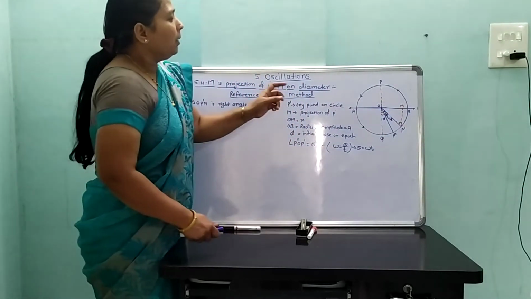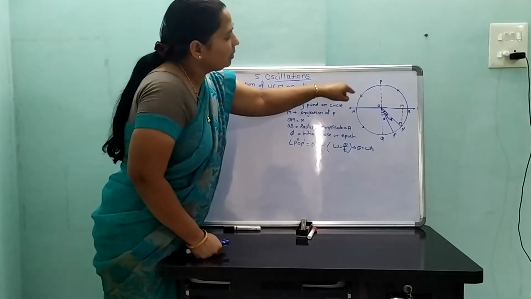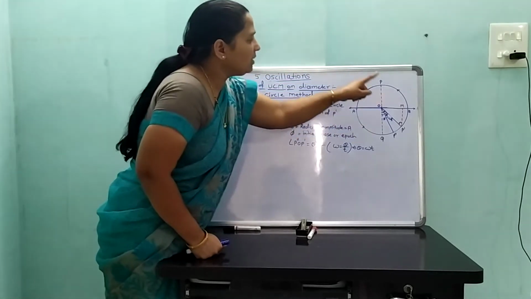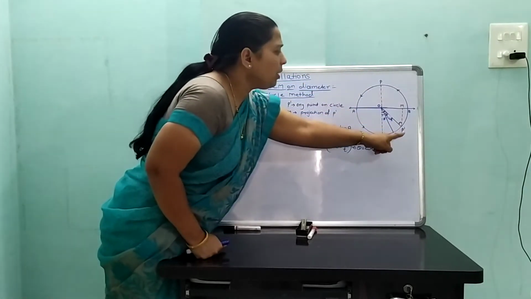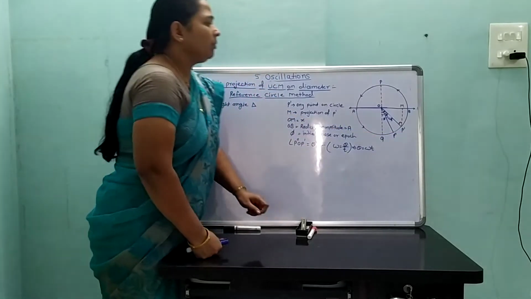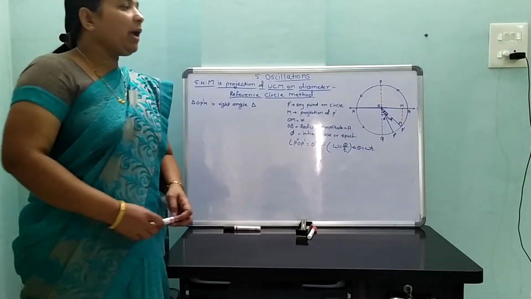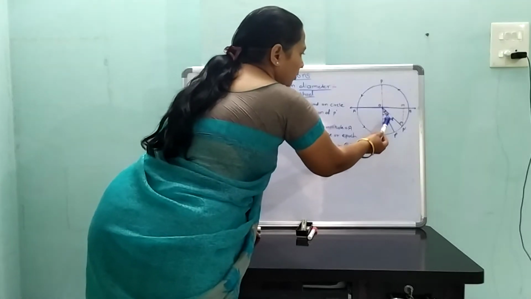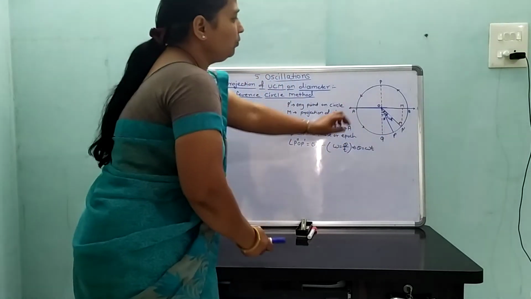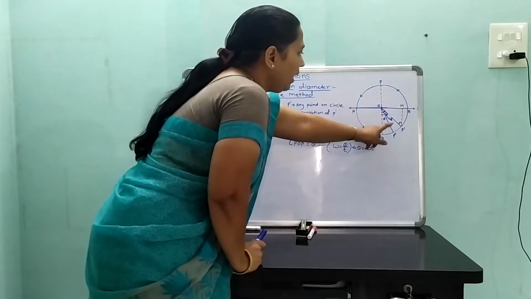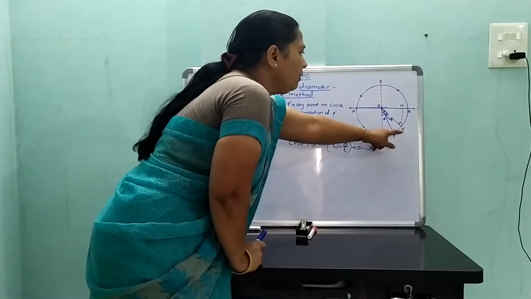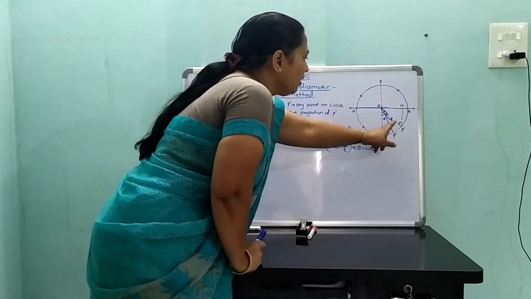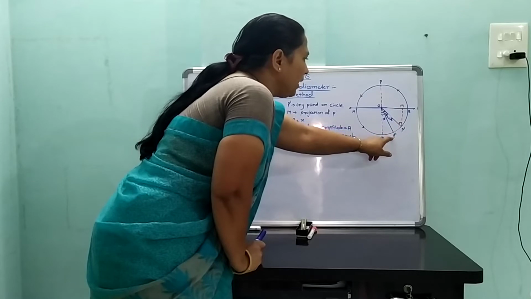And if the point P is moving in an anticlockwise sense, it reaches the point P dash, therefore forming an angle theta, and its motion continues again to P double dash.